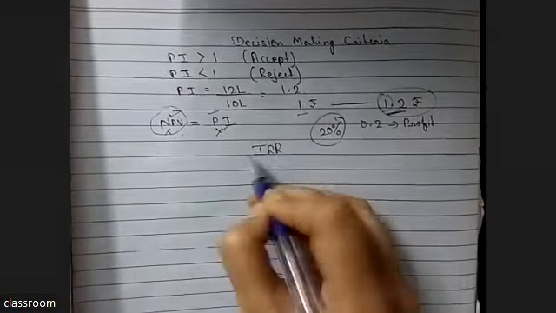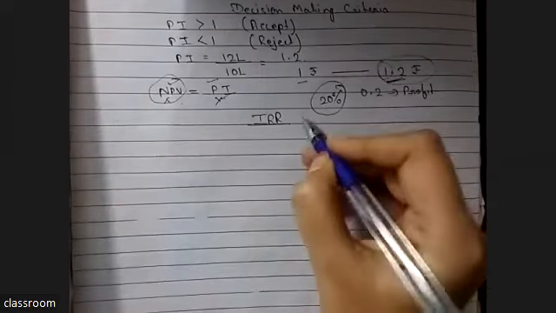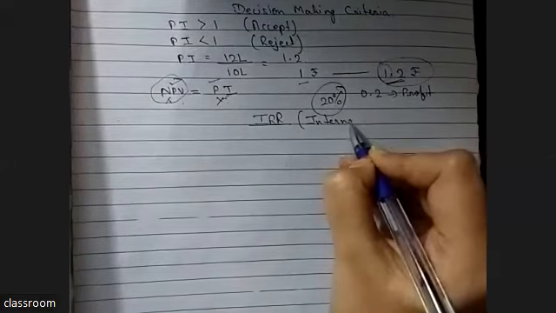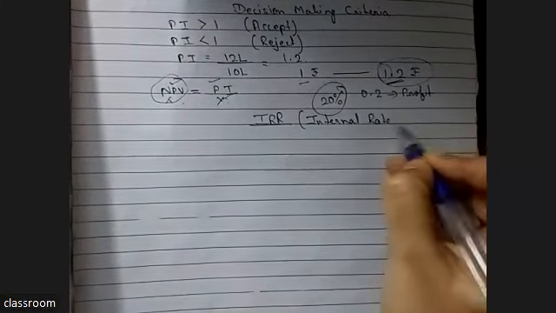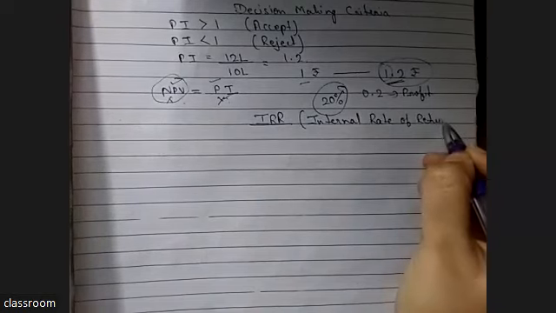What is IRR? IRR means internal rate of return. Now, what is internal rate of return? See, we have some cost of capital that we have studied in the cost of capital chapter. Cost of capital, you know, right? Yes, ma'am. What is cost of capital? Cost of capital means in order to raise the capital, we need some debt and equity. So the cost of debt plus cost of equity is known as cost of capital.